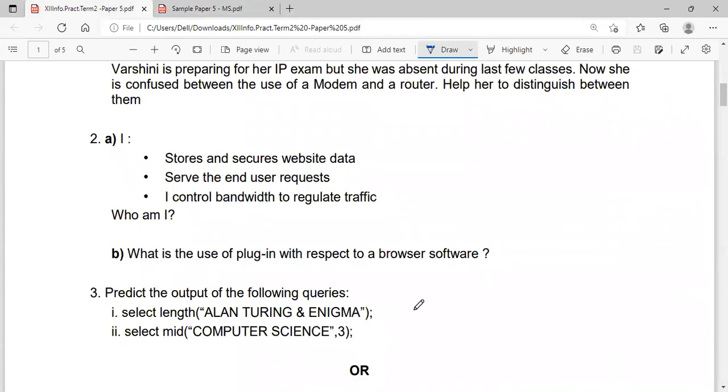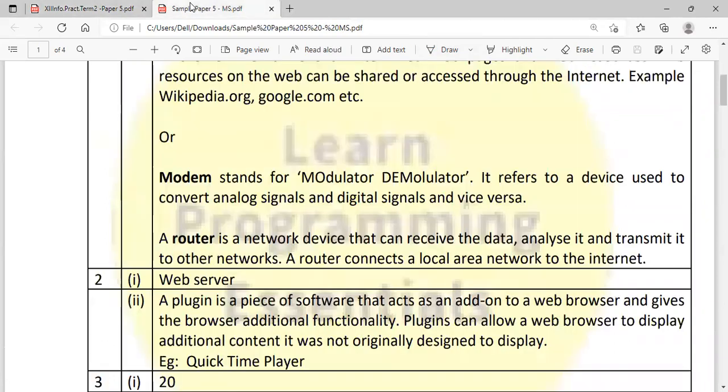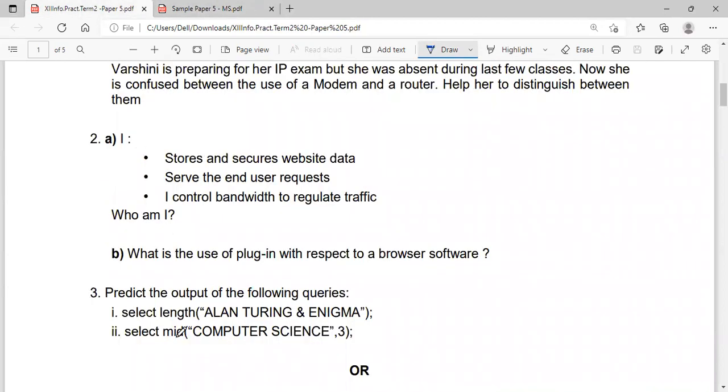Next one, third one. Predict the output of the following queries. Select length of 'Alan Turing and Enigma'. So length means what? It will display the number of characters in the given string: 1, 2, 3, up to 20. Yes. Including the space, it will be counting. So 20 is the answer.